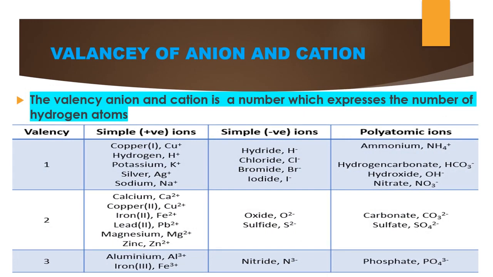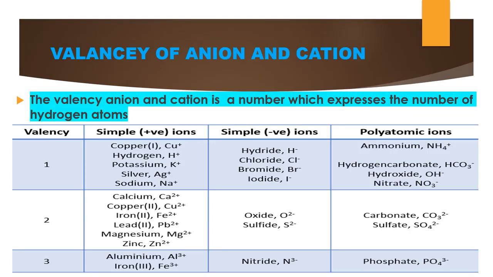Here is the valency of anions and cations. The valency of an anion and cation is a number which expresses the number of hydrogen atoms, so the valency has been compared with hydrogen. First, valency one. Here they have given the positive ions copper, hydrogen, potassium, silver and sodium. They are positively charged, and positively charged ions are all metals.